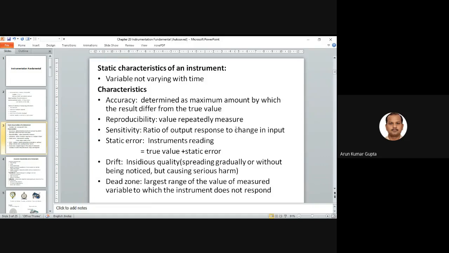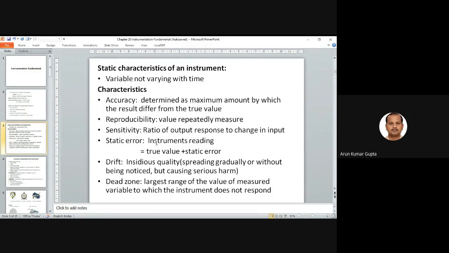Sensitivity means the ratio of output response to change in the input. So how much change we make in the input shows up in the output or not. How sensitive the instrument is, that is known as the sensitivity of the instrument. It takes care of any small variation in the input.